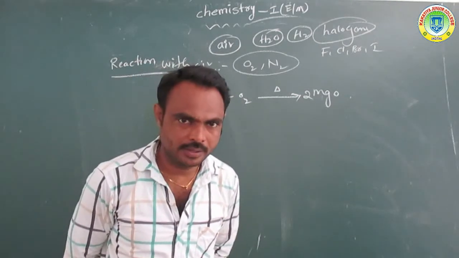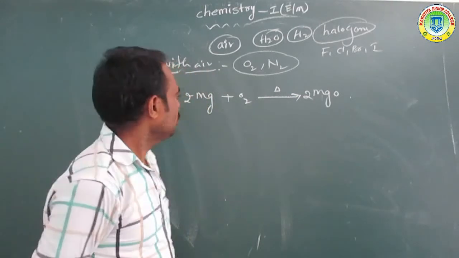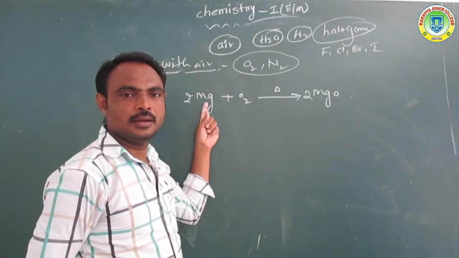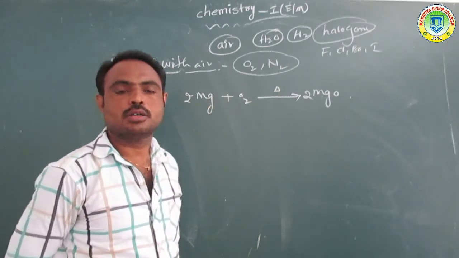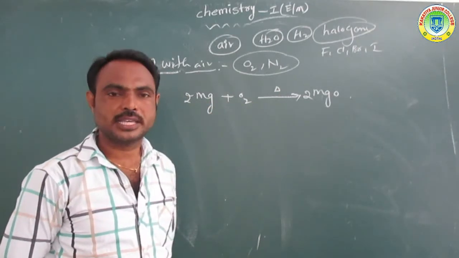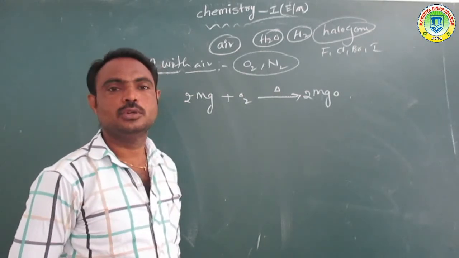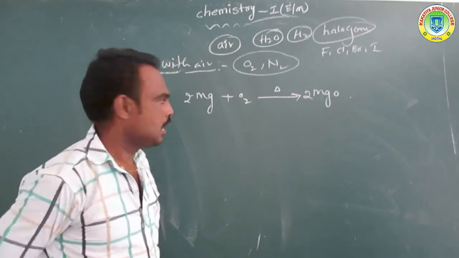So magnesium reacts with oxygen to form magnesium oxide: 2Mg plus O2 gives 2MgO.